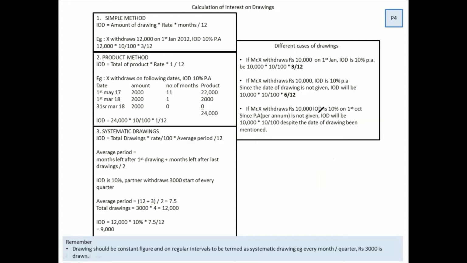Now the next thing which I would like to tell you is that if drawing of rupees 10,000, IOD is 10% and the date is mentioned over here, then how do you calculate it? Now again, one aspect which has been missed out is after 10%, the per annum word is not given. It means 10% straight on 10,000, that is 1,000. That is why you charge a flat 10% on 10,000. I hope this slide is also clear.